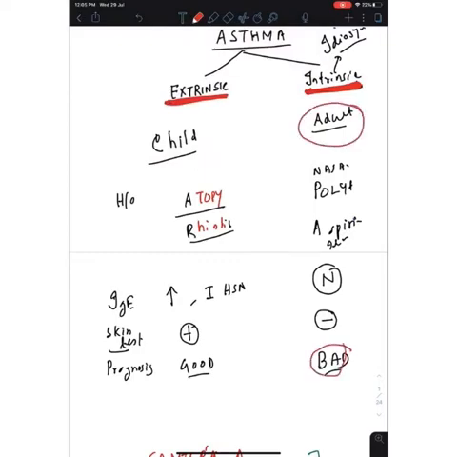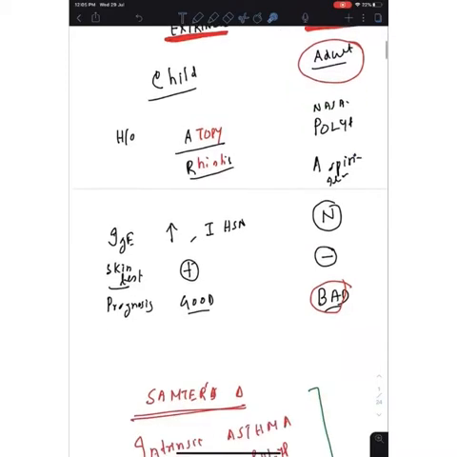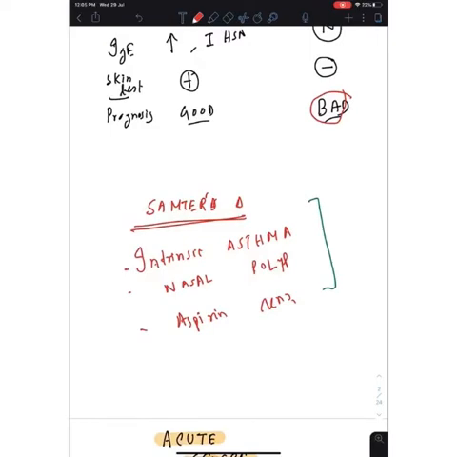Now this nasal polyp, aspirin sensitivity and intrinsic asthma together are known as Samter's triad.